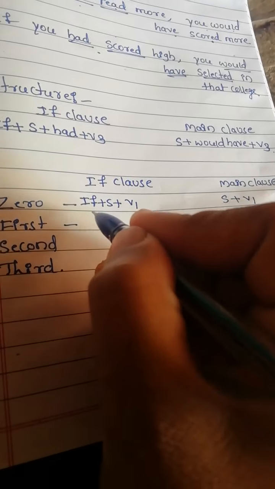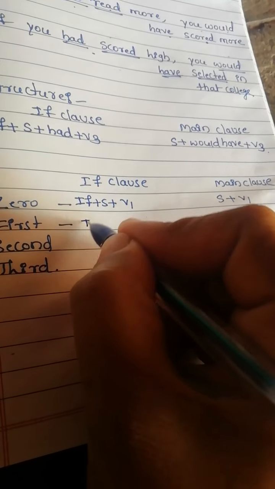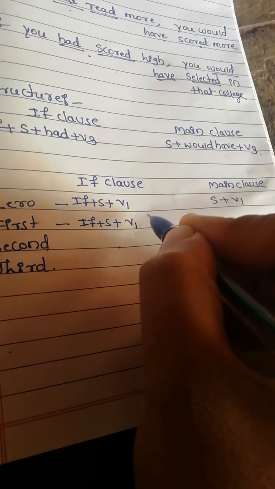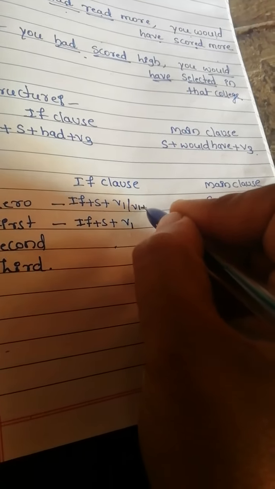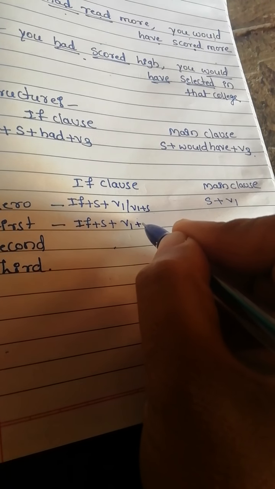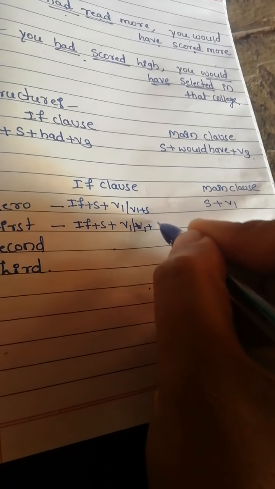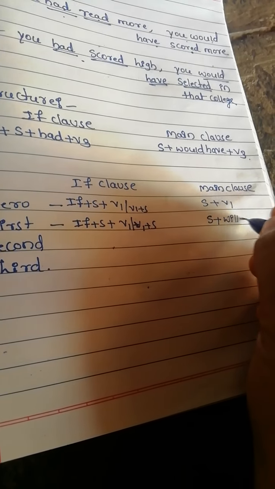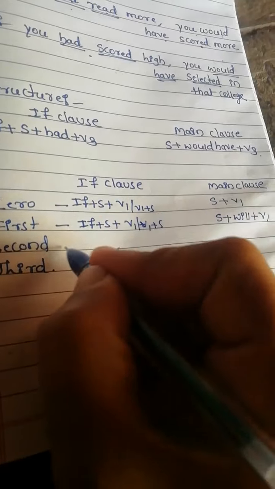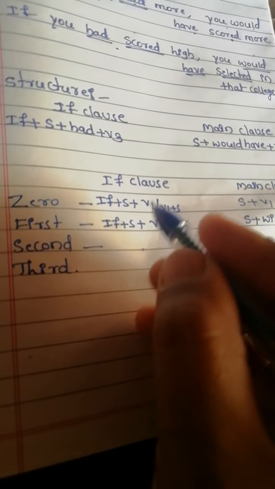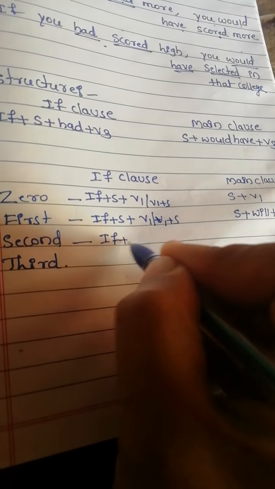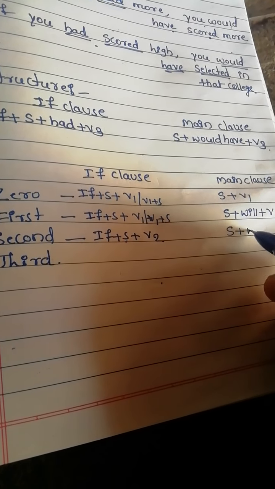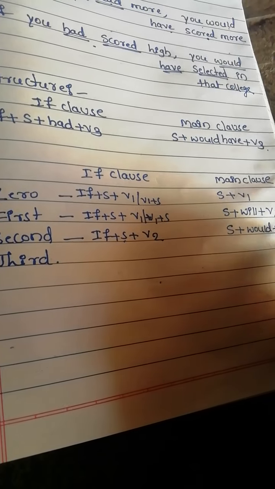Here in first conditional, if, then subject, then V1 or V1 plus S. In the main clause, subject plus will plus V1. In second conditional, if plus subject plus V2. In the main clause, subject plus would plus V1.